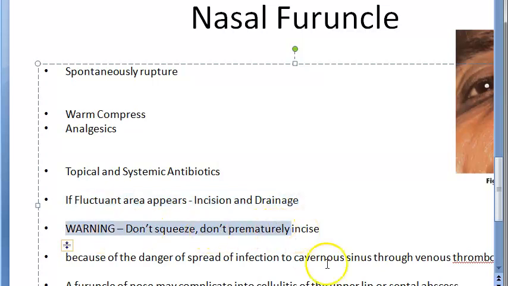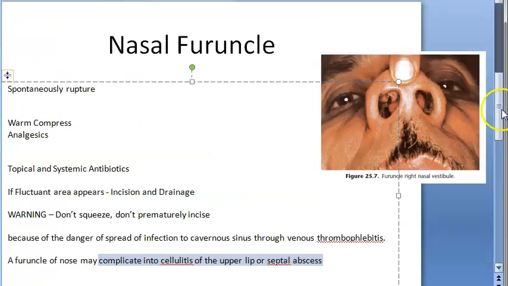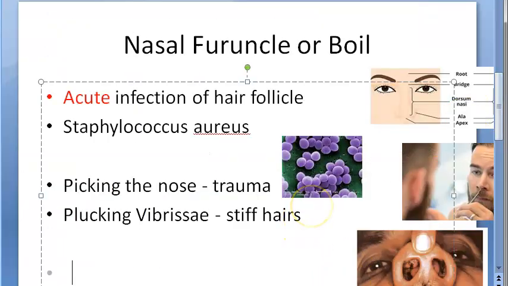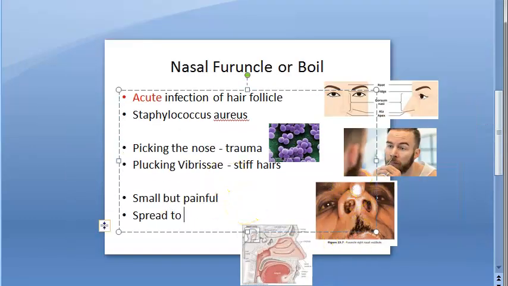Don't squeeze, don't prematurely incise, because there are dangers of spreading the infection to cavernous sinus through venous thrombophlebitis. Further, how can it complicate into cellulitis of upper lip and septal abscess, guys? Just one more point here that we didn't write from the textbook: it will be small but painful, okay? And it can spread to the tip of nose and dorsum etc. of the nose can appear red, okay?